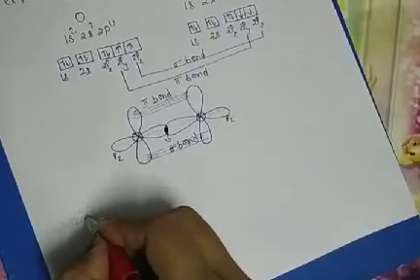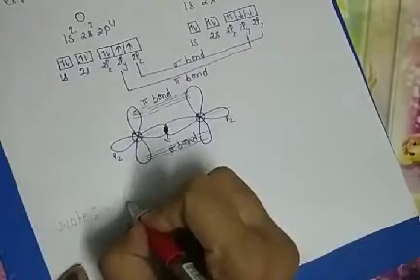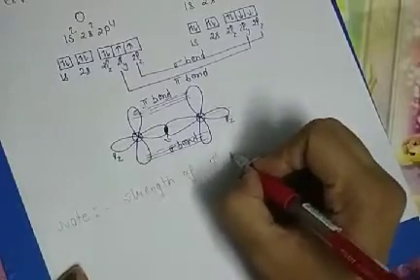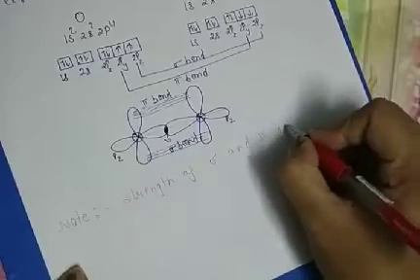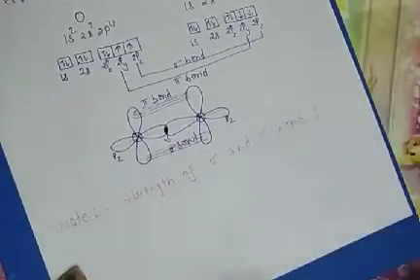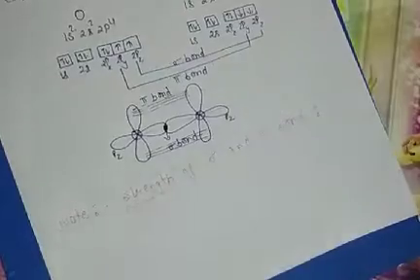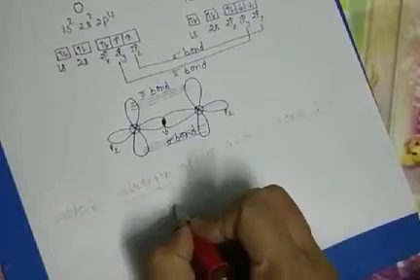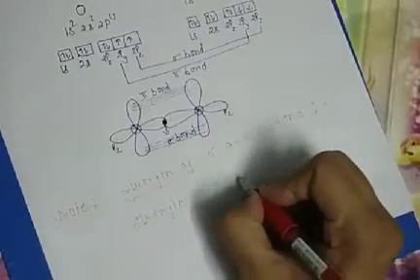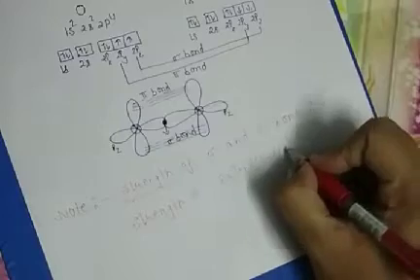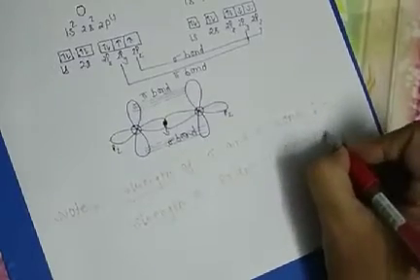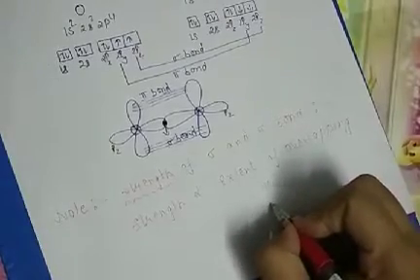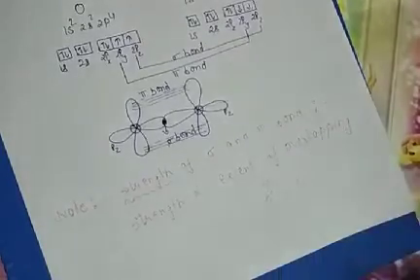So the next point is about the strength of sigma and pi bond. Remember the point discussed above, that strength depends upon the extent of overlapping, and this extent of overlapping is more in sigma than in pi.